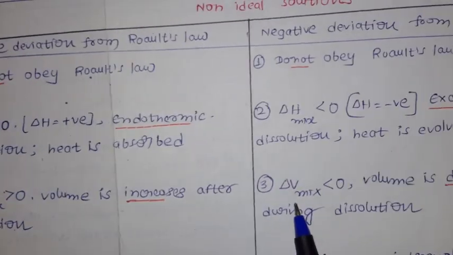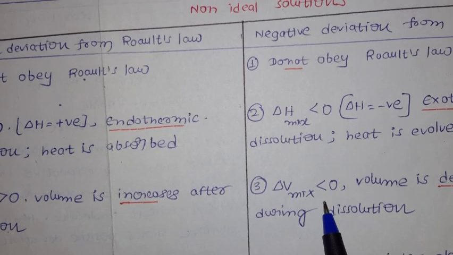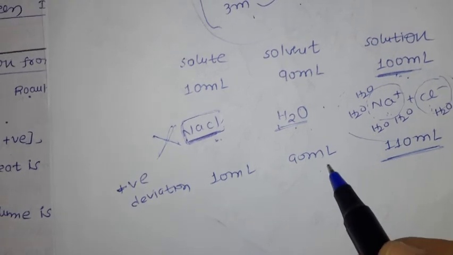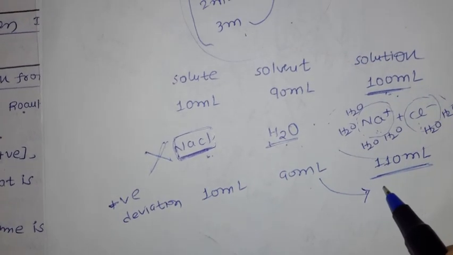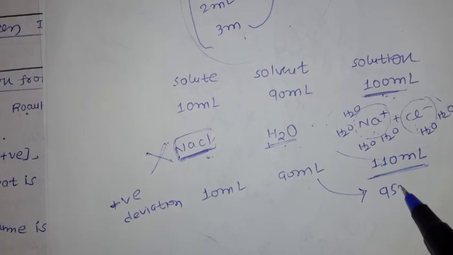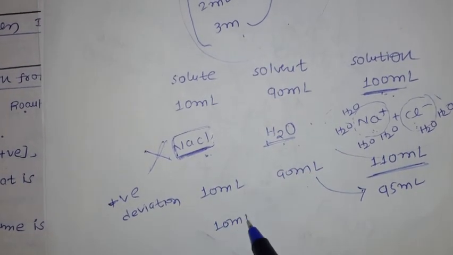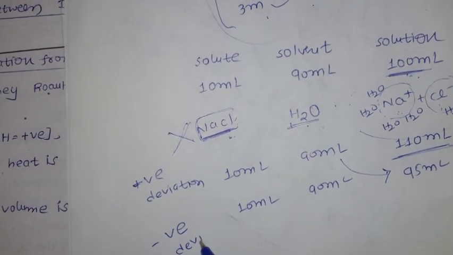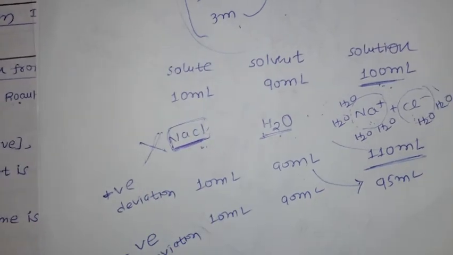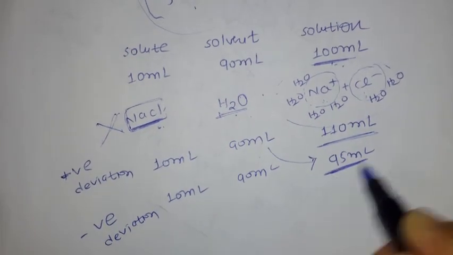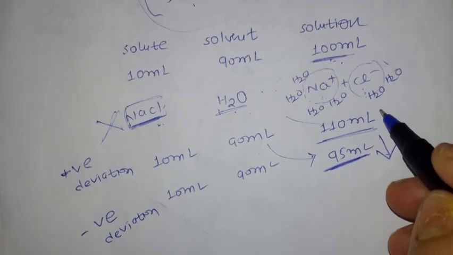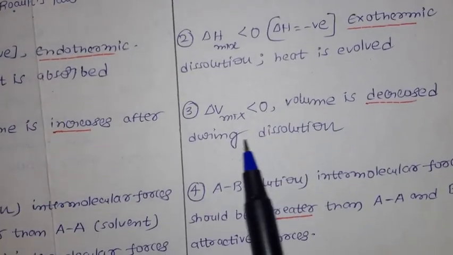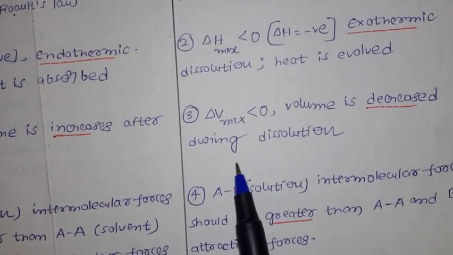In case of negative deviation, what happened? Delta V mix is less than 0, meaning volume is decreased during dissolution. Again, with 10 ml of solute and 90 ml of solvent, instead you get around 95 ml. So if you add 10 ml solute and 90 ml solvent in negative deviation, the volume you got is 95 ml, meaning the volume is decreased. For positive deviation, volume is increased. So delta V mix is less than 0, volume is decreased during dissolution.